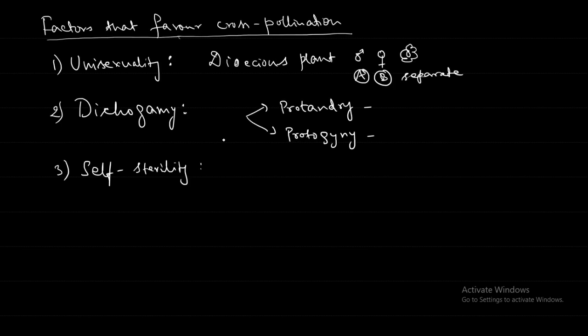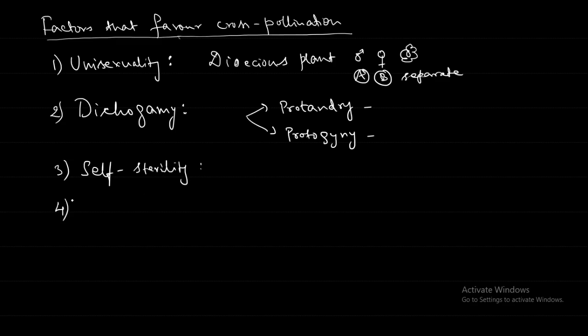So the same flower pollen will be sterile. It is not going to undergo fertilization. This kind of condition will also favor the cross pollination. It will make the plant produce more characters that favor the cross pollination. For example, the ray florets of sunflower and orchids. These are the two examples for self sterility.